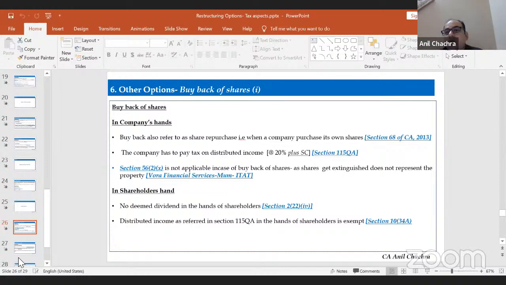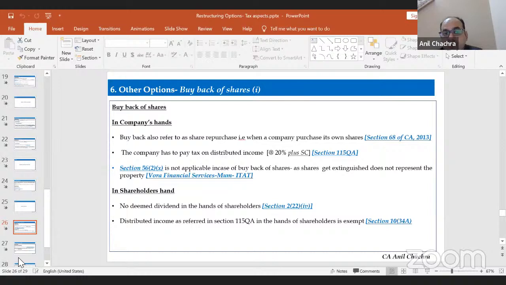So at the time of the buyback of the shares, the companies have to pay a tax on the distributed profits at the rate of 20% plus surcharge. Section 115QA will get applicable on the part of the companies. There will be no capital gain in the hands of the shareholders, first of all. Earlier, prior to 2019, there was a condition for listed and non-listed companies. Now they have removed this condition. It will be applicable for all types of buyback, whether you are going to buy back by a listed company or by an unlisted company. The company has to pay the 20% tax plus surcharge.